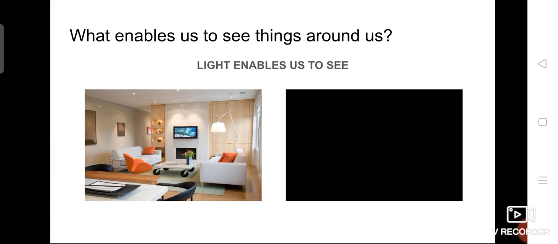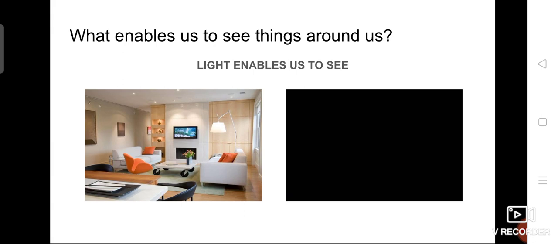During daytime, you are able to see everything around you very clearly, isn't it? At night, are you able to see things all around us? Yes, we can see when you switch on the light inside your home. But imagine when there is a power cut, you are not able to see things around us.